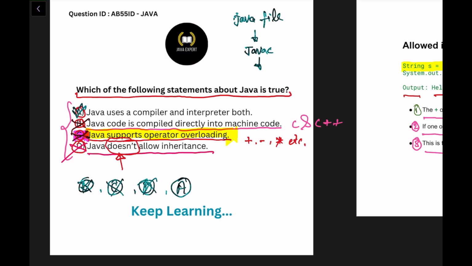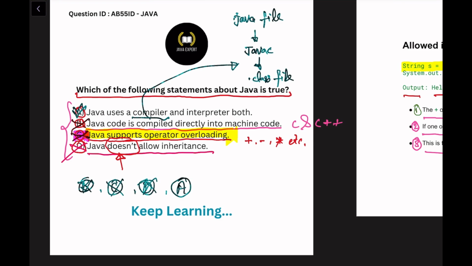It converts it into a .class file. Bytecode is not specific to any machine, it's platform independent. Now, this is the compiler task which is performed by the compiler.